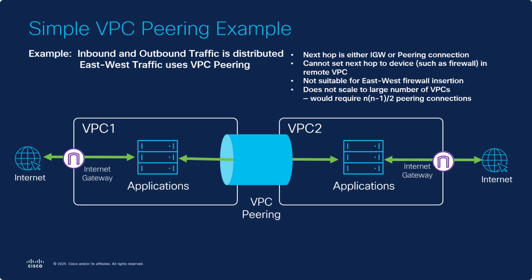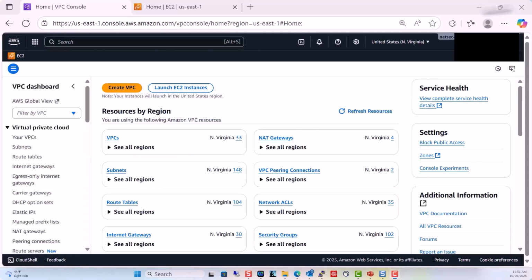And if you think about it, this means that there's really not a good way to insert a firewall into this topology. Furthermore, the topology does not scale well. It requires quadratic growth in VPC peering connections relative to the number of VPCs, but it serves as a really good example of simple AWS routing. And the way we're going to do this is by following the packet and looking at east-west traffic in particular.